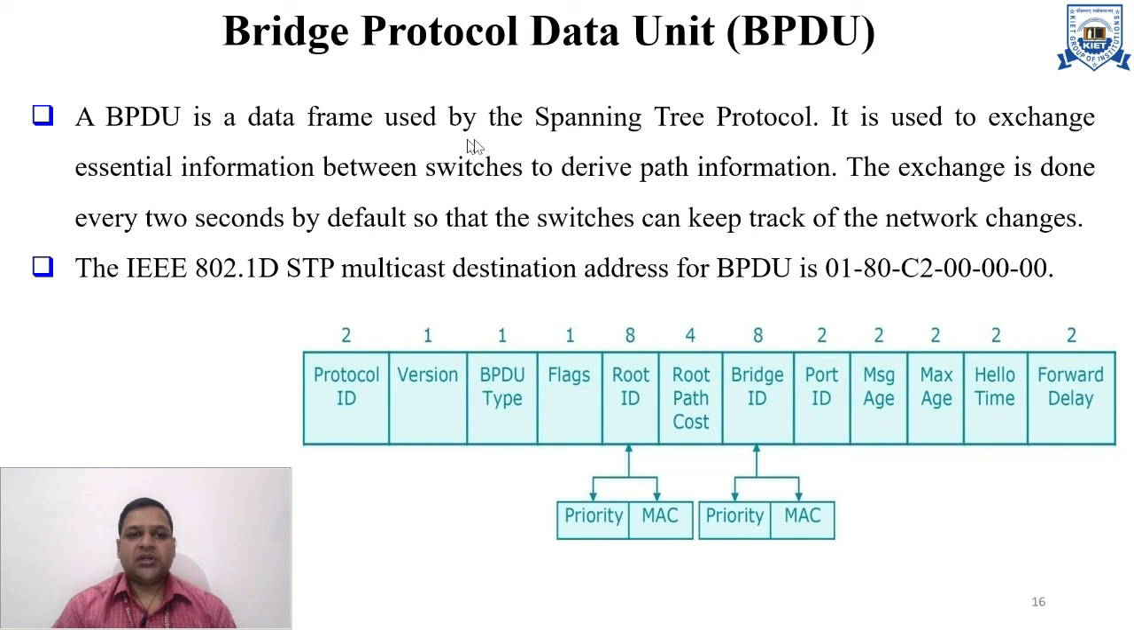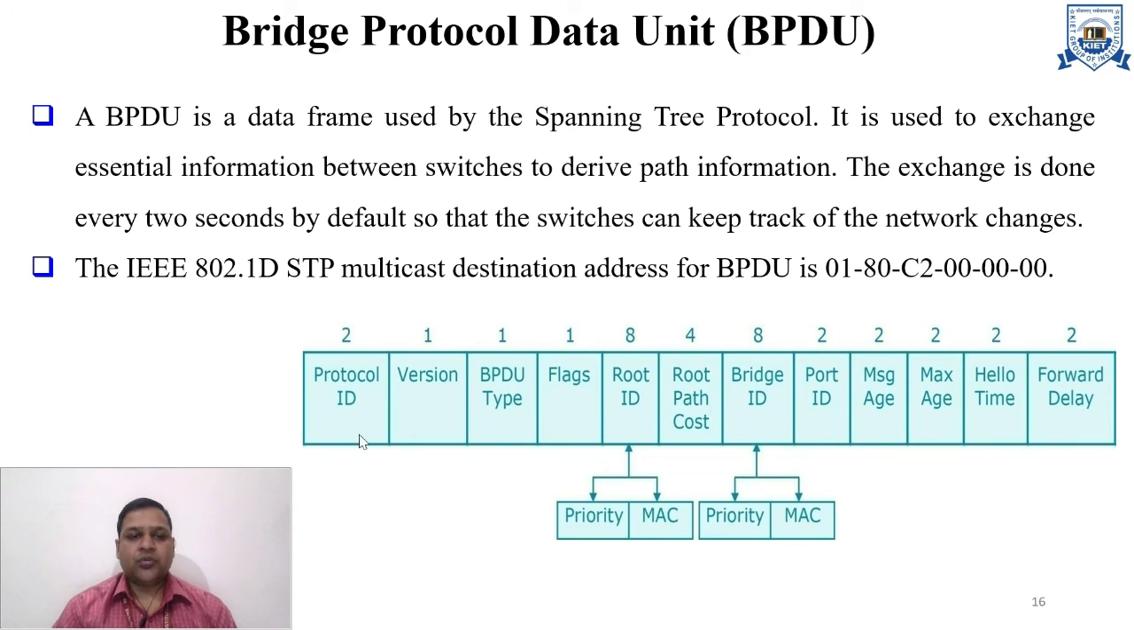A BPDU is the data frame used by the STP protocol, and it is used to exchange essential information between the switches to derive the path information. The exchange is done every 2 seconds by default, so that the switches can keep track of network changes. The IEEE 802.1D STP multicast destination address for the BPDU is 0180C2000000. This is the multicast address for this standard.